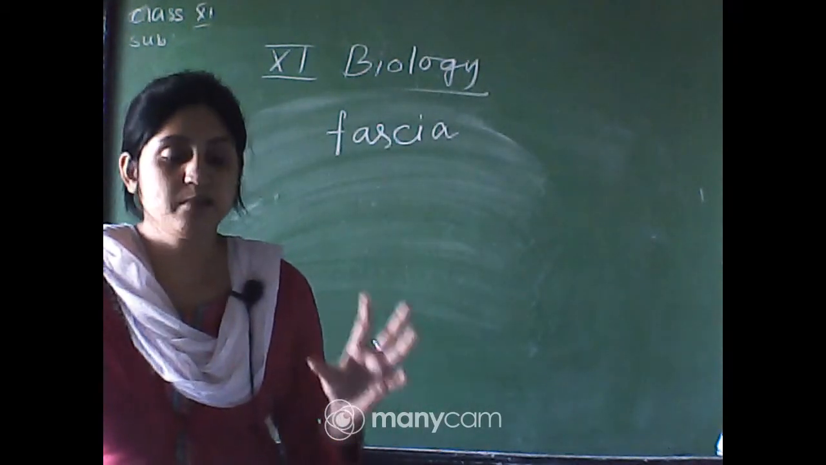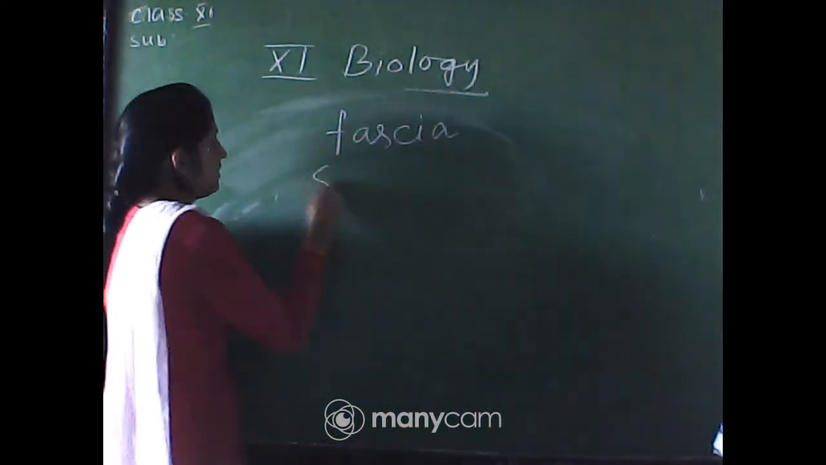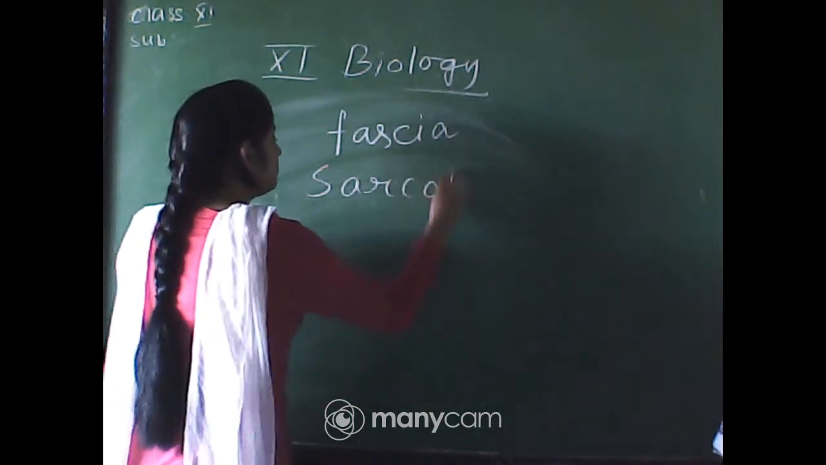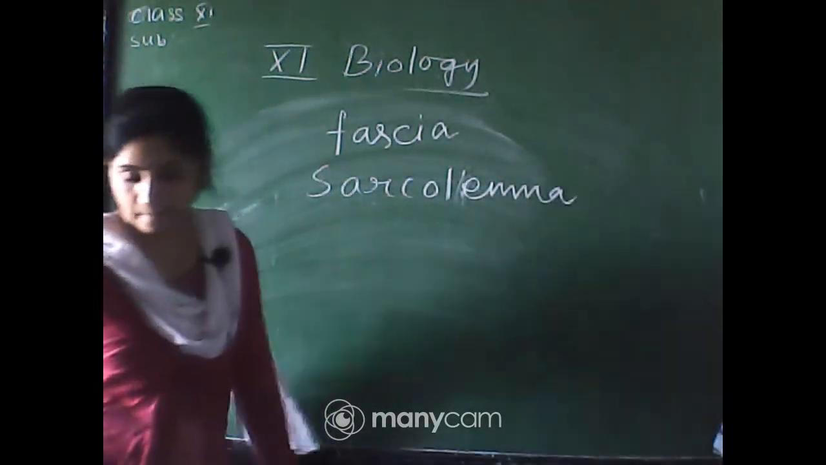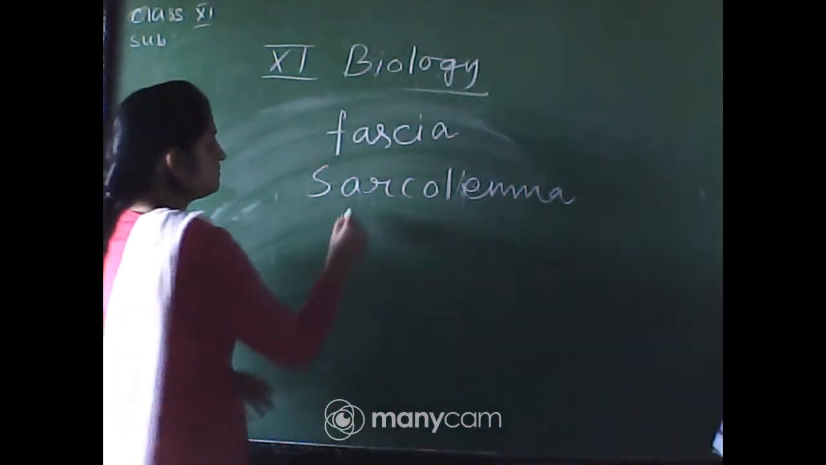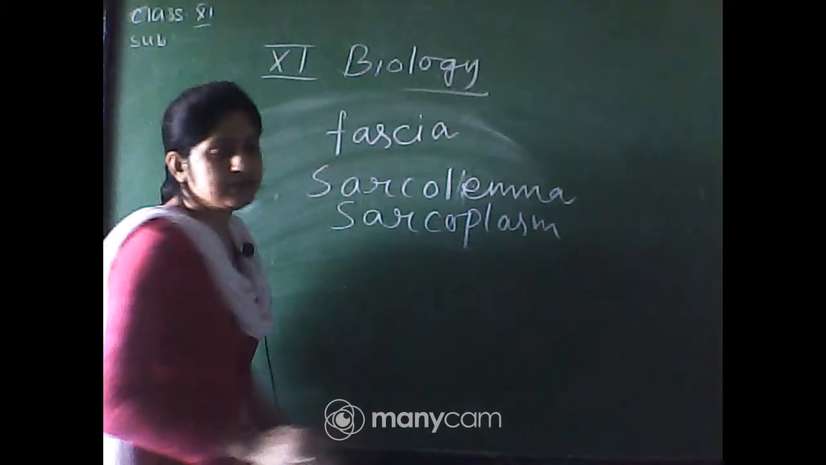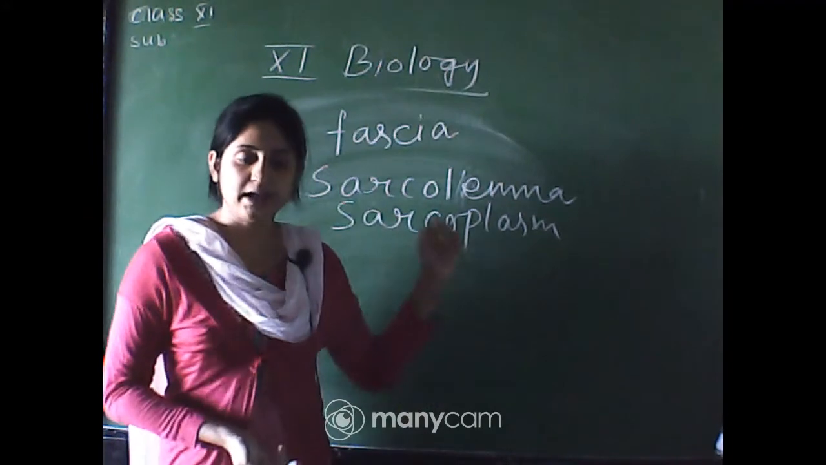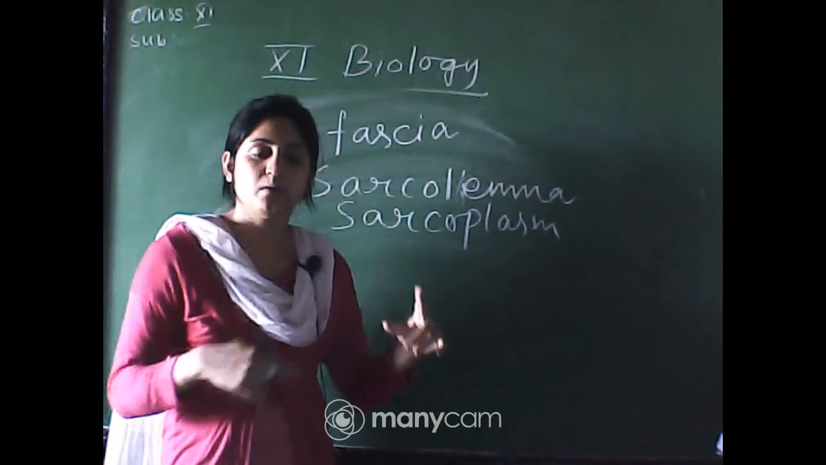Next, the muscle plasma membrane present in the muscle is known as the sarcolemma, okay. The sarcolemma is the plasma membrane that covers the muscle, enclosing the sarcoplasm. Sarcoplasm means the cytoplasm of the muscles. It is just like a normal cell, where the cytoplasm is covered by the plasma membrane. Here in muscles, the cytoplasm is the sarcoplasm, and the membrane covering the sarcoplasm is the sarcolemma.